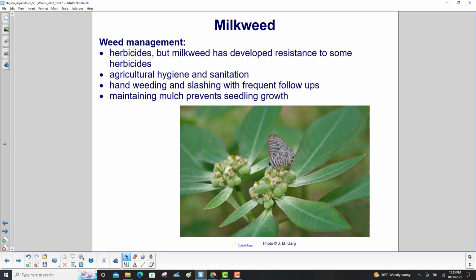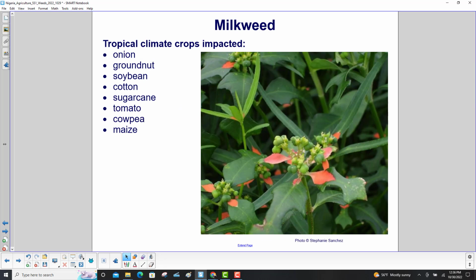Management: herbicides, but milkweed has developed resistance to some herbicides. Agricultural hygiene and sanitation, hand weeding and slashing with frequent follow-ups, and maintaining mulch prevents seedling growth. Tropical climate crops impacted are onion, groundnut, soybean, cotton, sugarcane, tomato, cowpea, and maize.